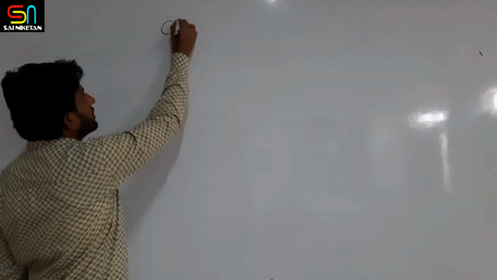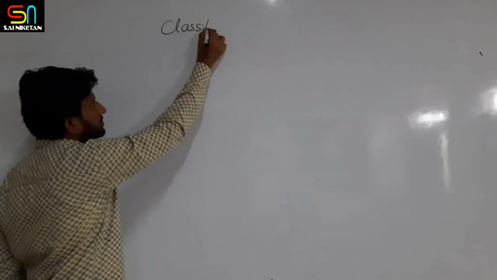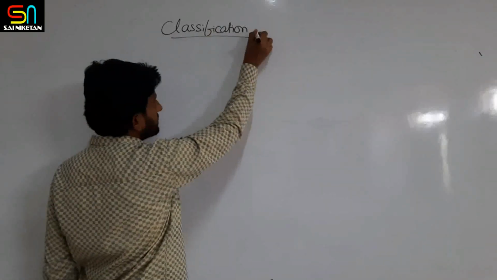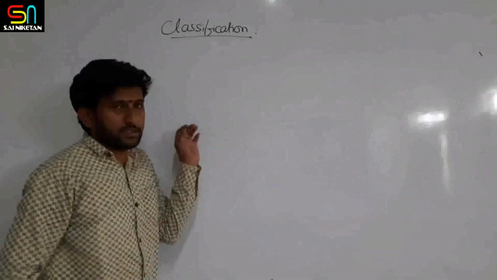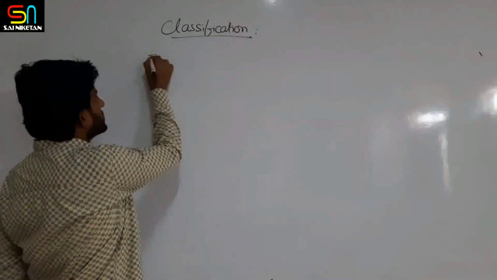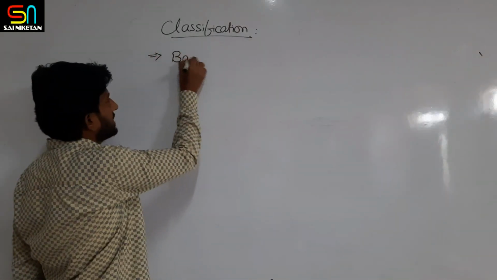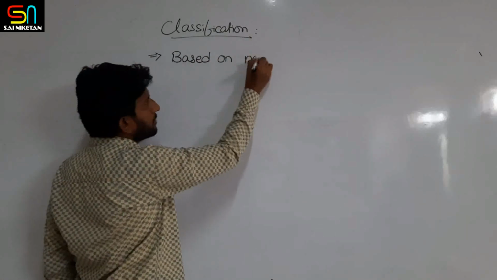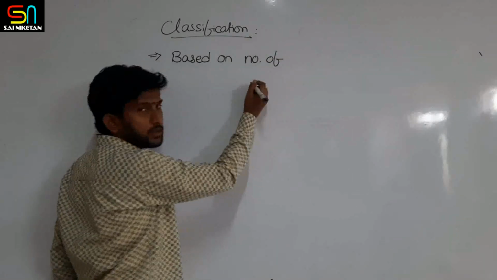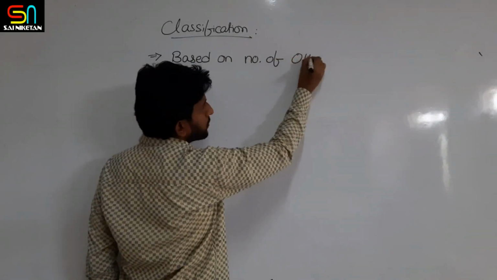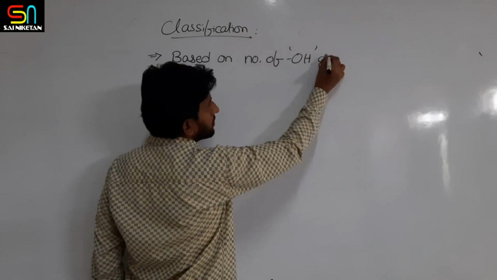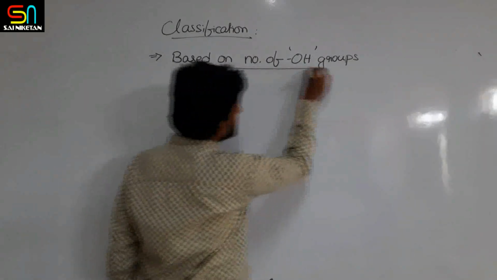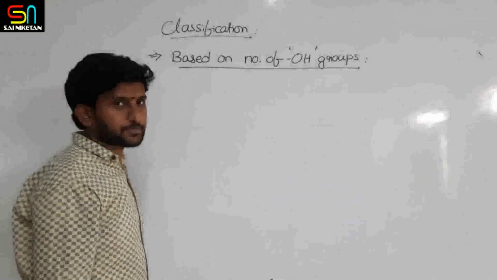Now we will go into the classification. Classification of alcohols, phenols and ethers. The first classification we are seeing is based on the number of OH groups present in the given compound.